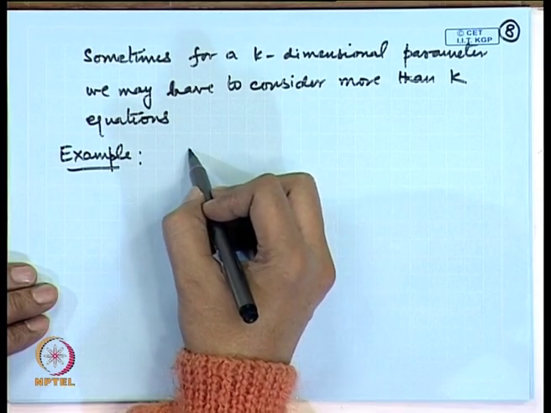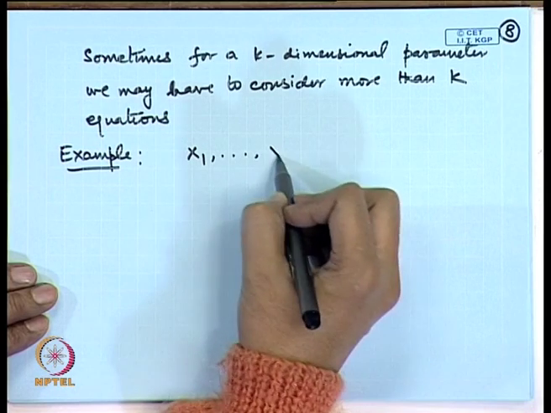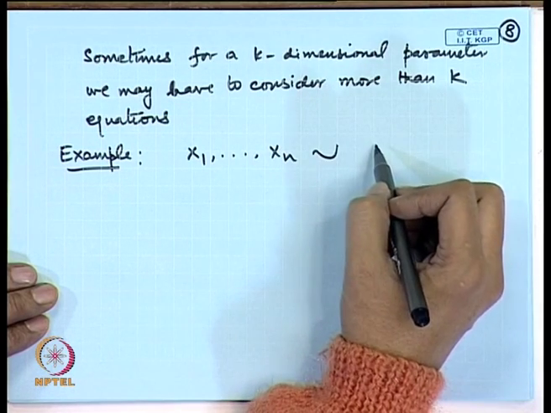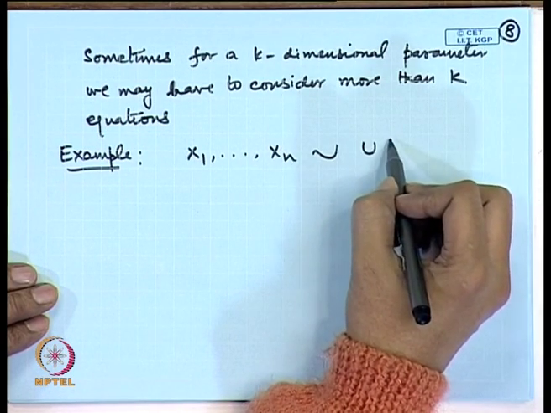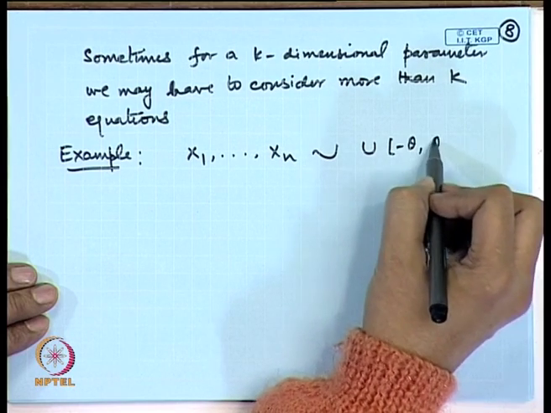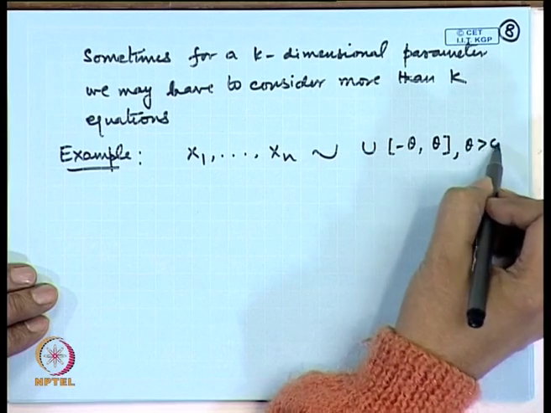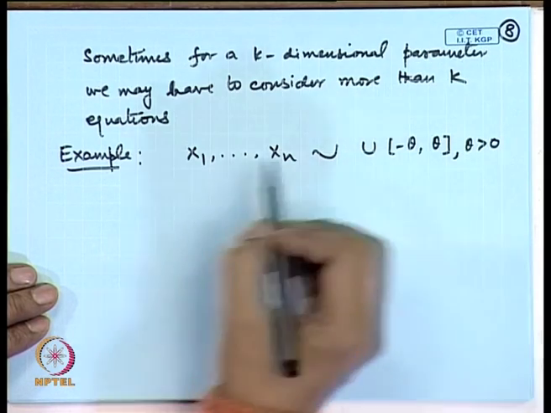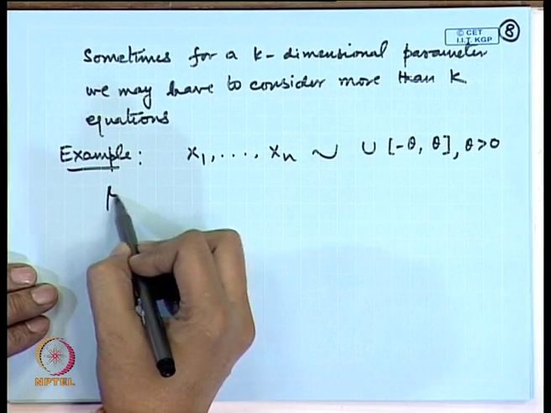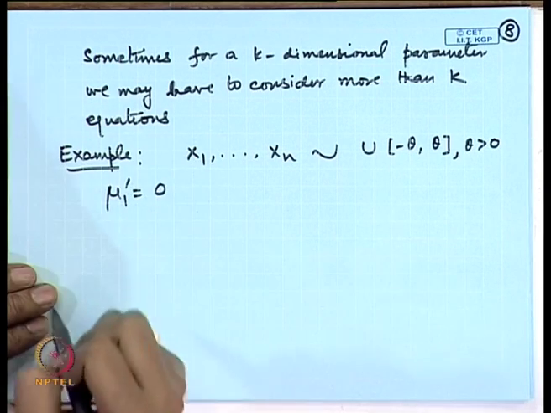Say x 1, x 2, x n follow a uniform distribution on the interval minus theta to theta, where theta is a positive number. Now, in this case the first moment mu 1 prime is actually 0.